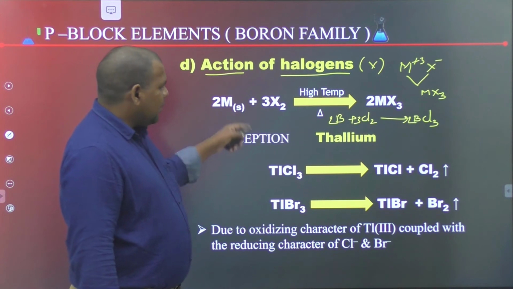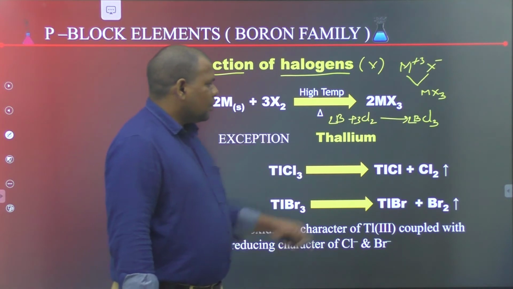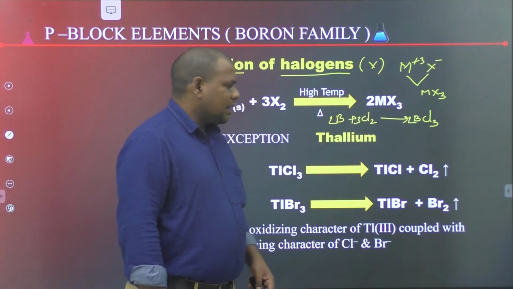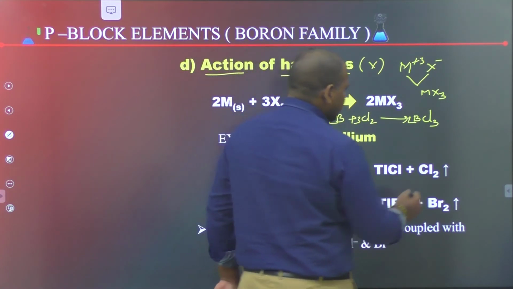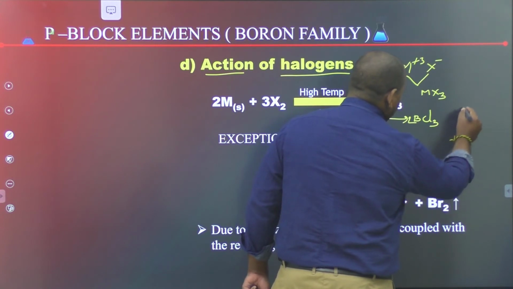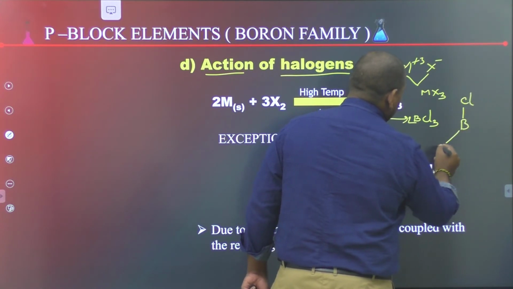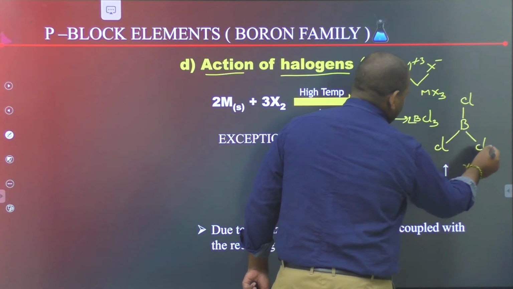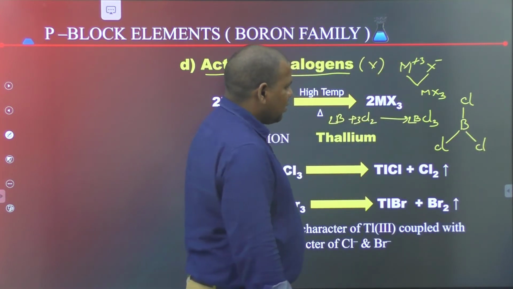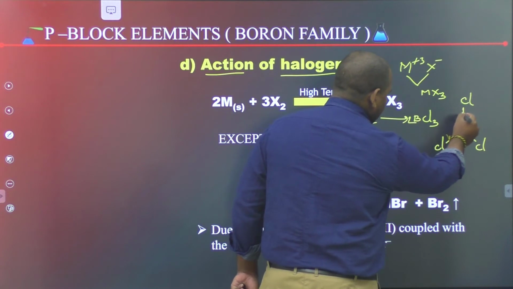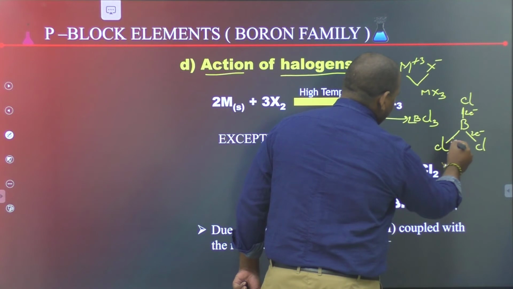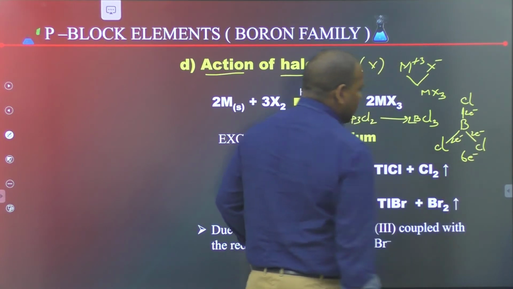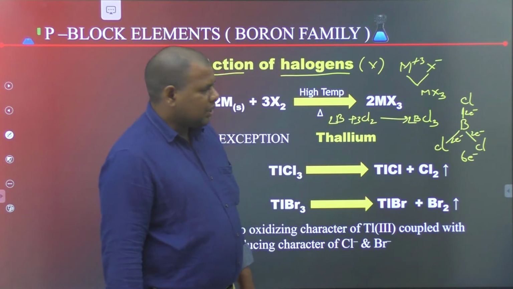Elements of group 13 react with halogens to form trihalides. These trihalides are electron deficient molecules. For example, BCl3 has 6 electrons: each bond has 2 electrons, so the total is 6 electrons, making it an electron deficient molecule.